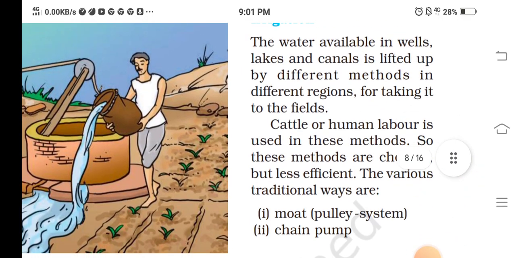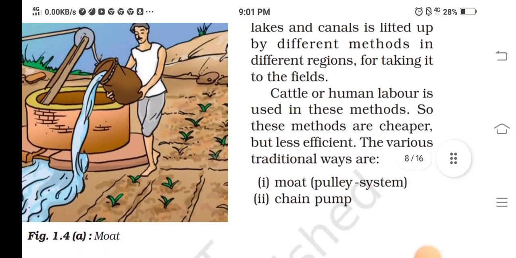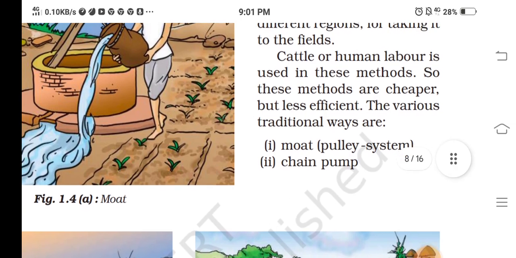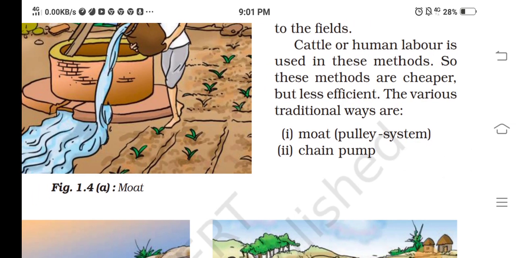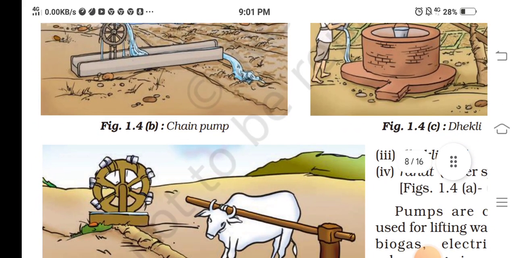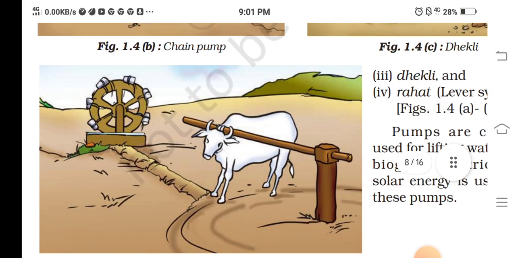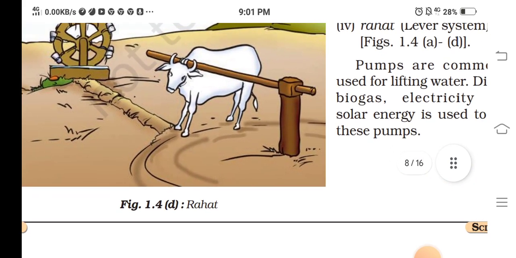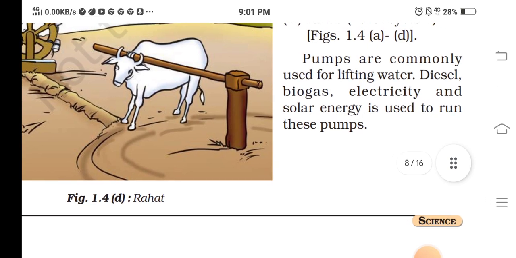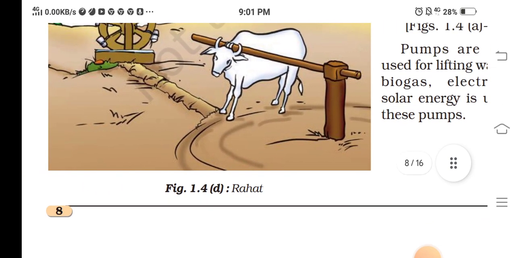Traditional methods of irrigation. The water available in wells, lakes, and canals is lifted up by different methods in different regions for taking it to the field. Cattle or human labor is used in these methods, so they are cheaper but less efficient. The various methods are the moat, pulley system, chain pump, dhekli, and rahat or lever system. Pumps are commonly used for lifting water. Diesel, biogas, electricity, and solar energy are used to run these pumps.